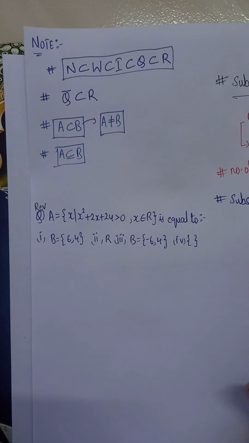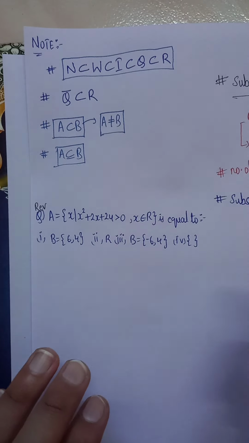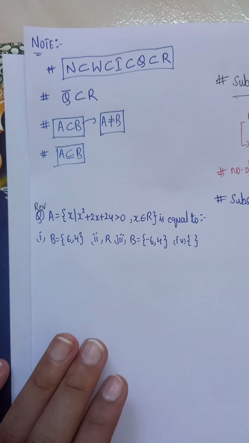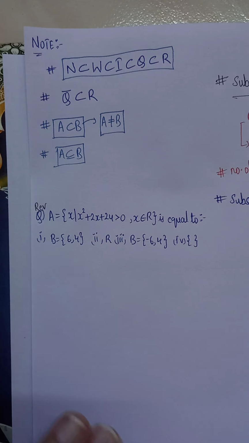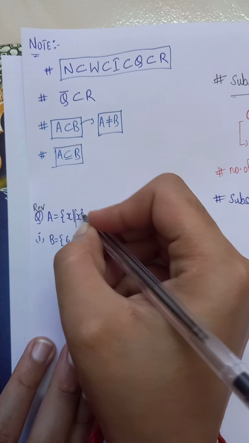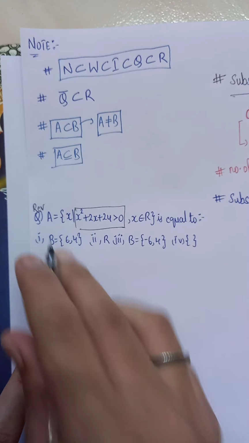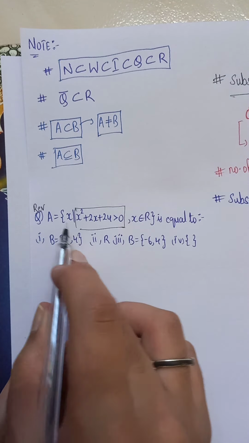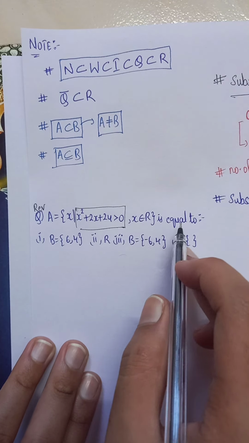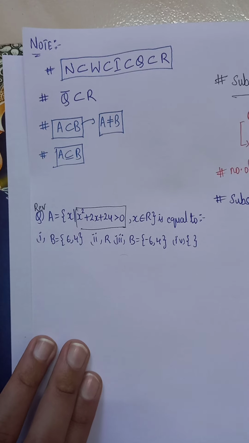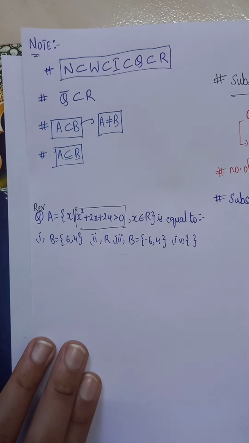This question is a revision question, just a revision of what we learned previously. What does it say? Set A is equal to x such that x square plus 2x plus 24 is greater than 0 and x belongs to R. You need to write it in the roster form.